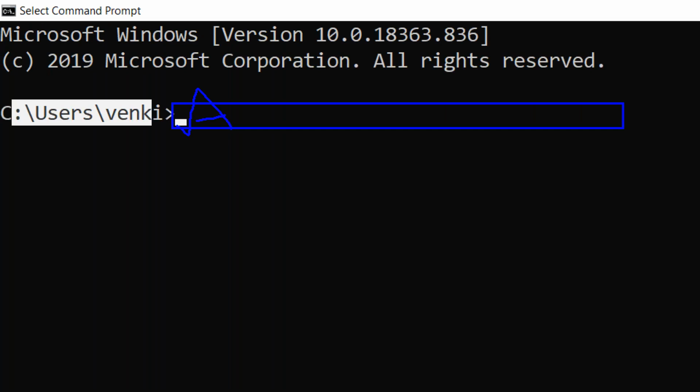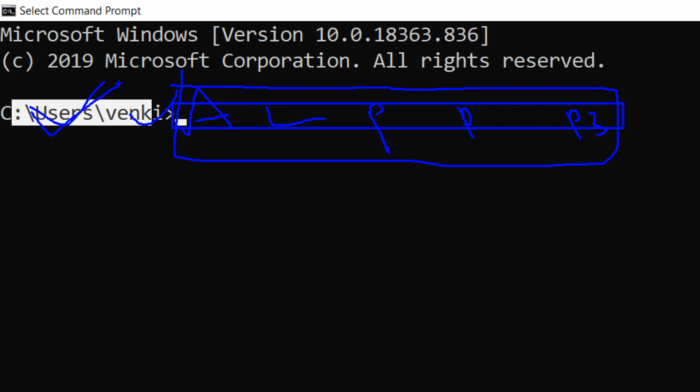Like here AppData is there, right? Next one Local is there. Next one Programs is there. Next one something Python is there, and Python 3.7 is there. It's a hidden path, right? These two are visible, and from here it is a hidden path. That's why we never change the path while installing the Python packages, because by default the path is available.